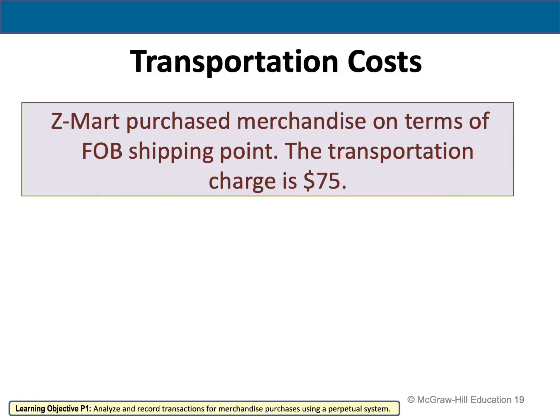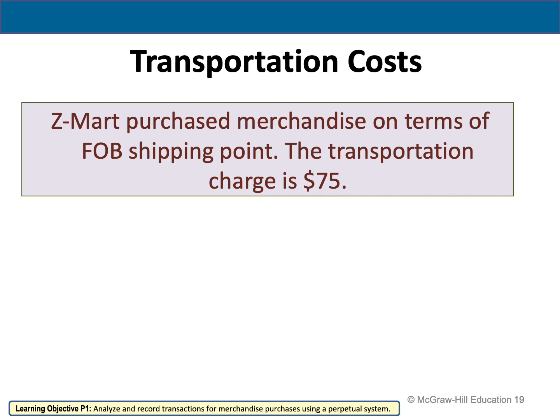Now let's see this example of transportation cost. Z-Mart purchases merchandise on terms of FOB shipping point, and the transportation charge is $75. Now when we say FOB shipping point, if you refer to the previous slide, it means that the buyer should pay the transportation cost.